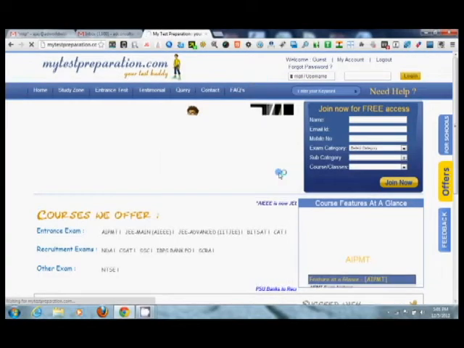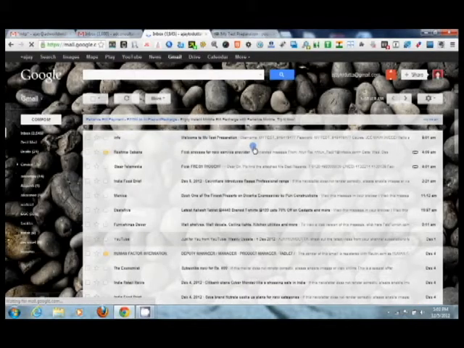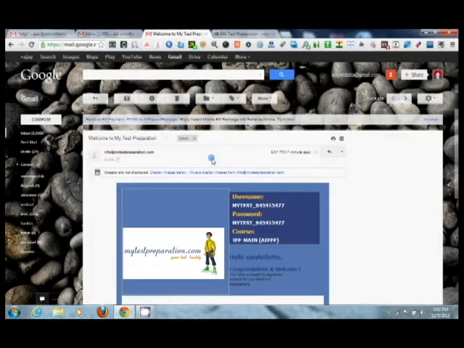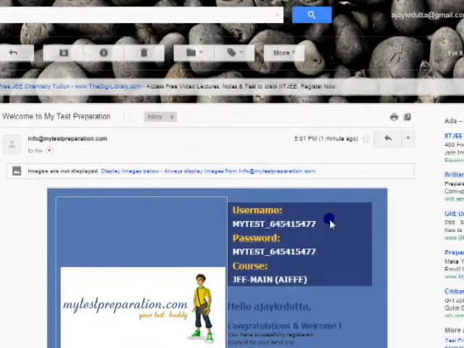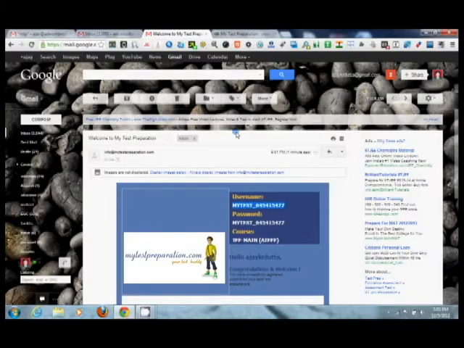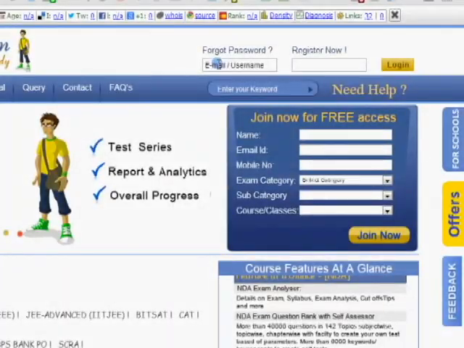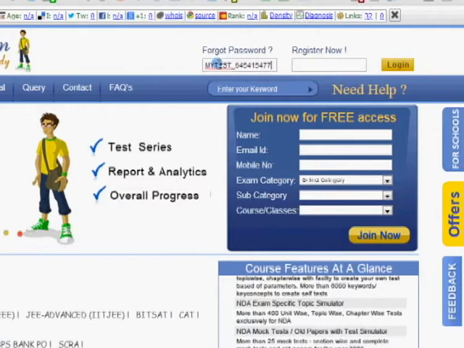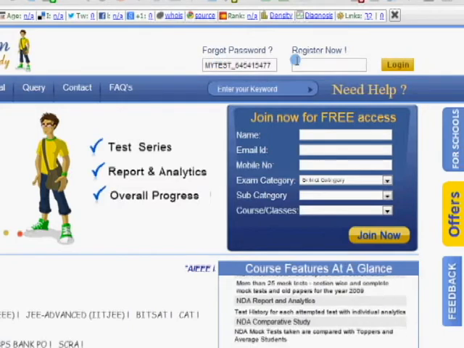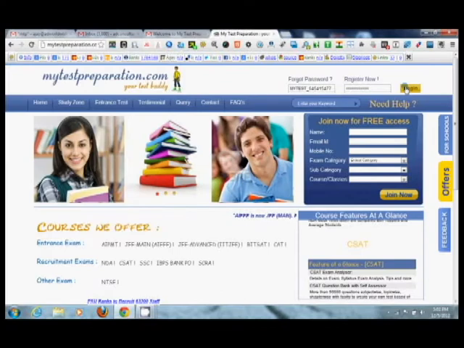Okay, now you go to your email ID like this. You just copy the username, as the username and the password are the same thing, so you just copy it and paste it at the place, like the username is this and the password is also the same. So now you log in.